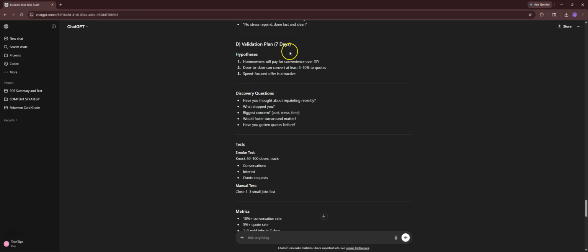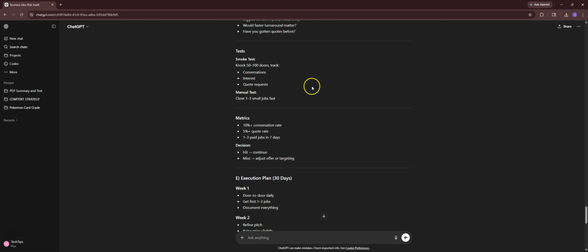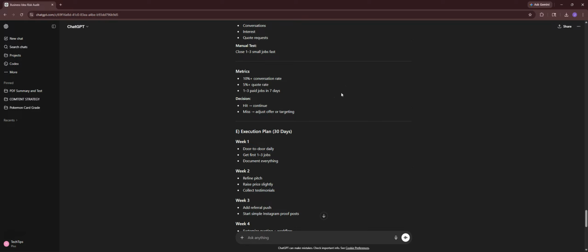Validation plan to know if it's working or not, such as homeowners will pay for convenience over DIY. Discovery questions, have you thought about repainting recently? And all the other stuff if we're actually pitching to people. Then finally, test, knock on 50 to 100 doors and track the conversations, the interest, the quote requests, etc. And then actually analyze if this is working or not.